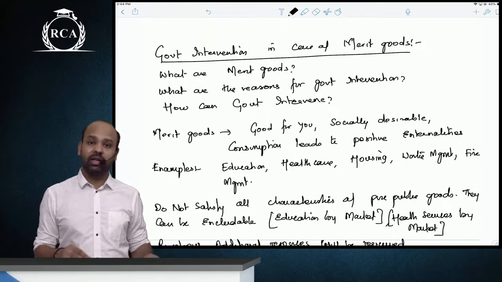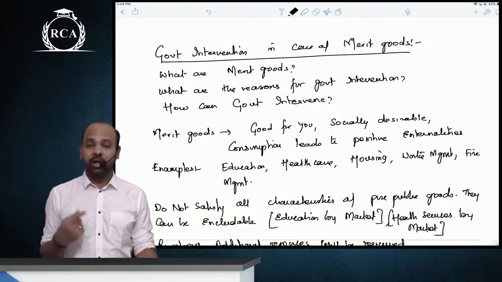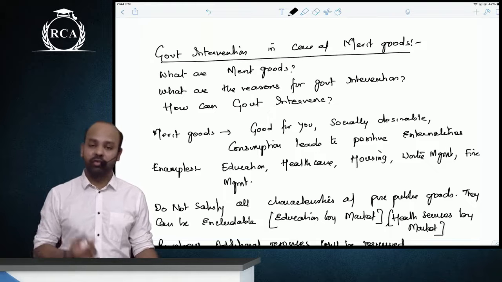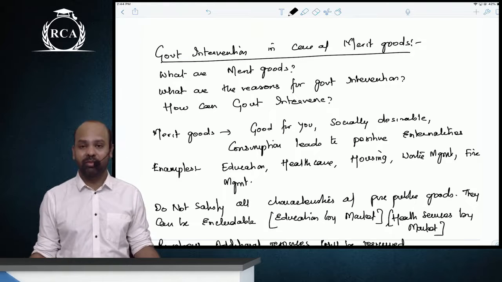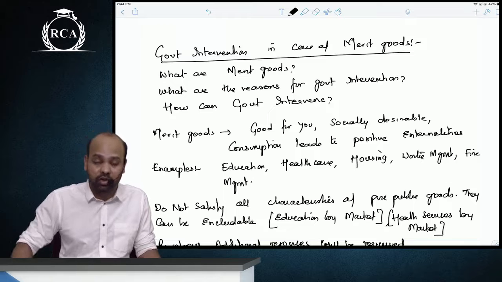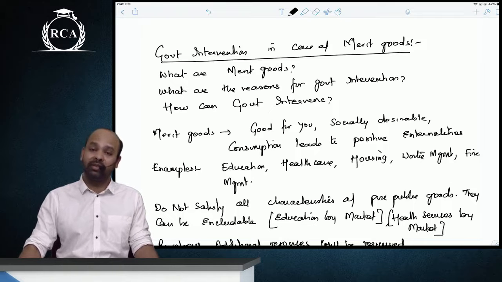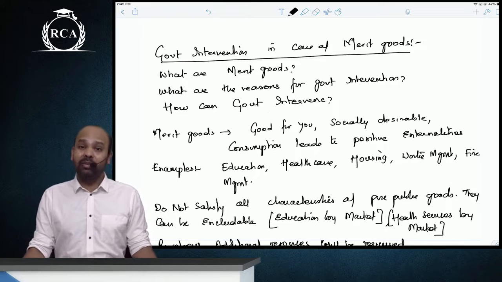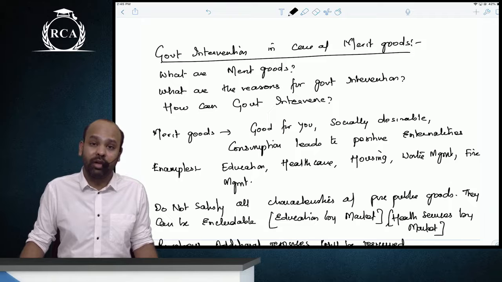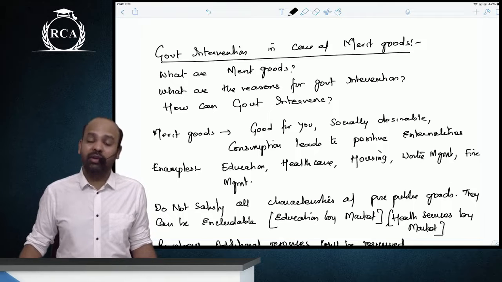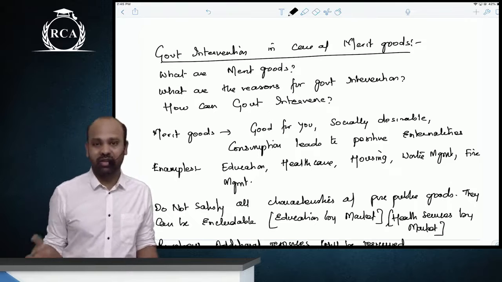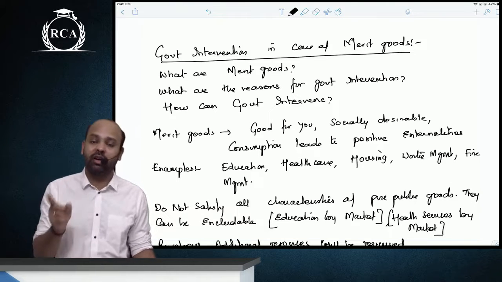Merit goods are socially desirable goods. They are good for you. The consumption of these goods results in positive consumption externalities, which means the marginal social benefit is much higher than the marginal private benefit. If only marginal private benefit is considered for deciding the equilibrium output, there will be under consumption and under production. This is market failure. This is one reason why the government has to intervene.